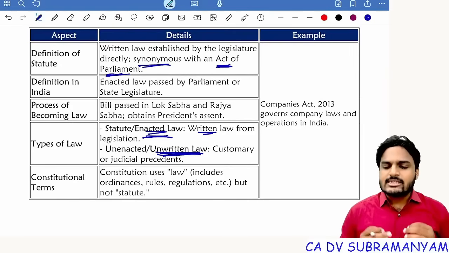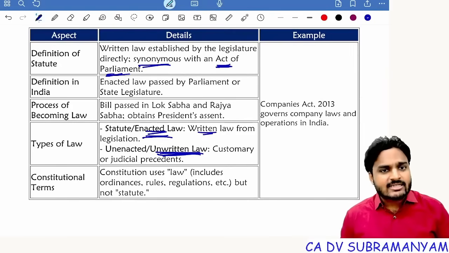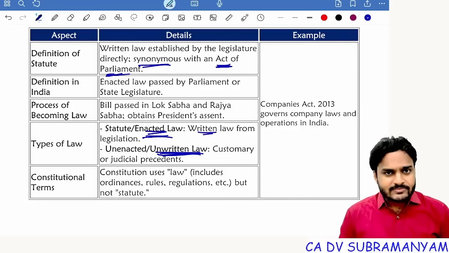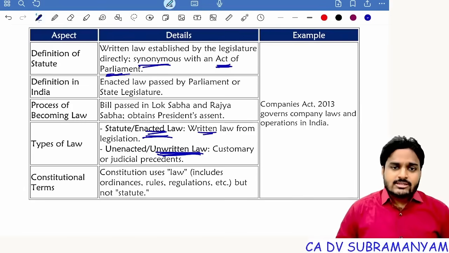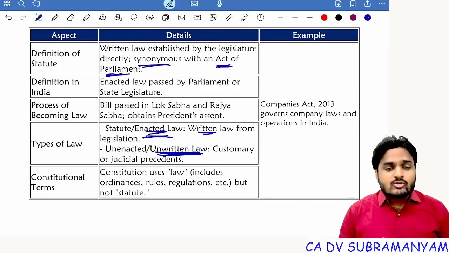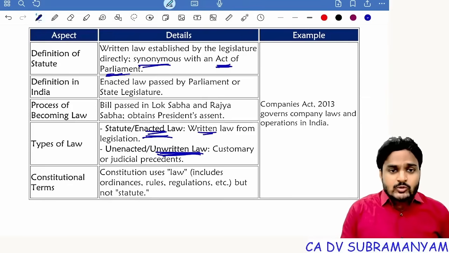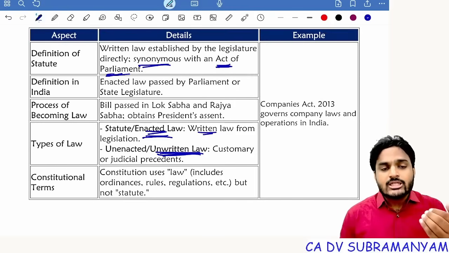Once the president gives his assent to the bill, it becomes an Act and we follow the Act. Coming to unwritten laws, here the law is not codified in a single document, but is based purely on customary practices prevailing in that country and all previous judicial precedents, judicial decisions. So when any matter goes to court, the court will take customs, usage, or previous judicial decisions in order to decide the present matter.